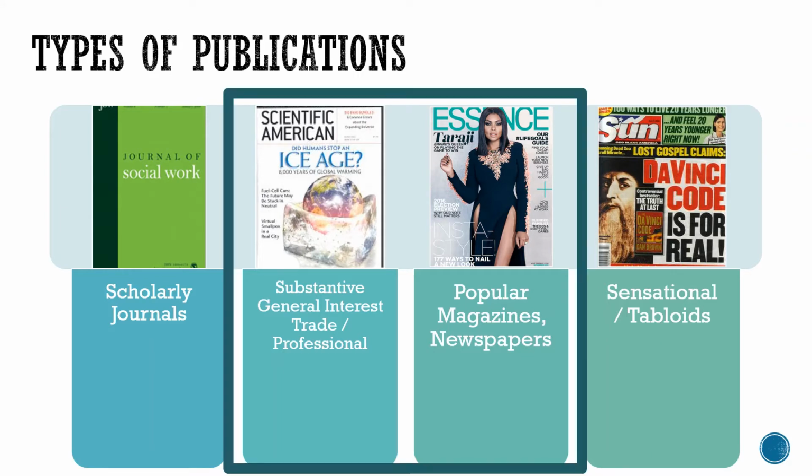We are focused on the two categories in the middle. Substantive news articles appear in publications like the New York Times, The Economist, Scientific American, The Atlantic, Discover, Forbes, Psychology Today, and Women's Wear Daily, among many others. These articles are in-depth, often reference other sources, and are just a step below scholarly journal articles. Popular magazine articles and newspaper articles are often a bit shorter, less analytical, presenting the facts as they are known on a given day.